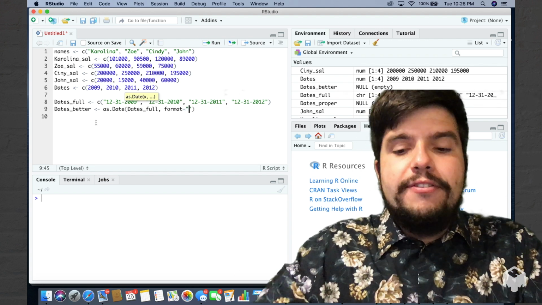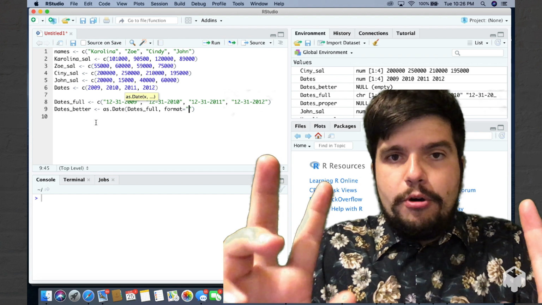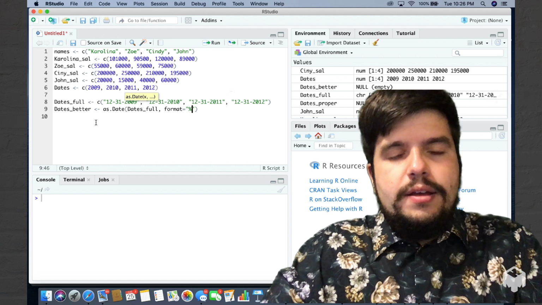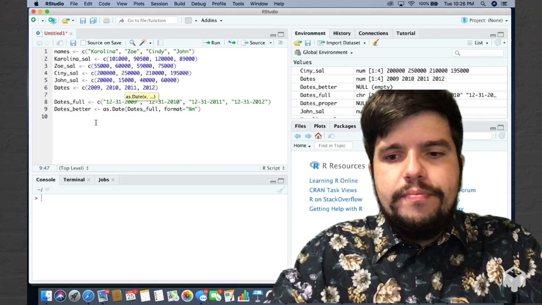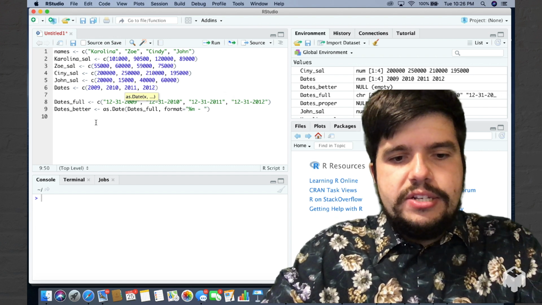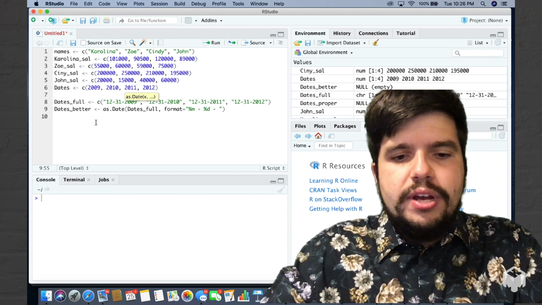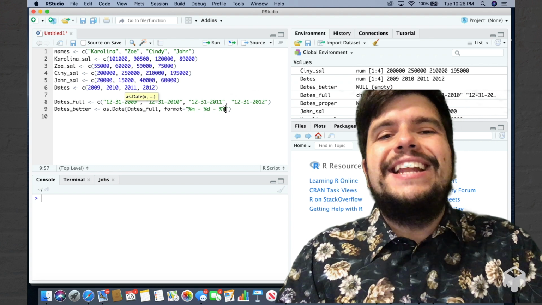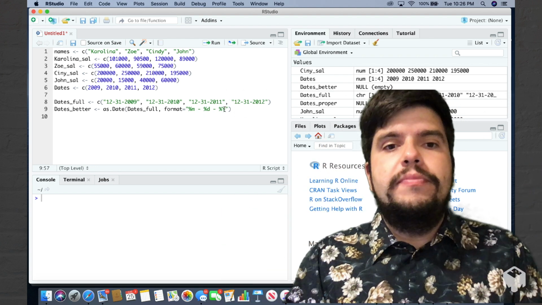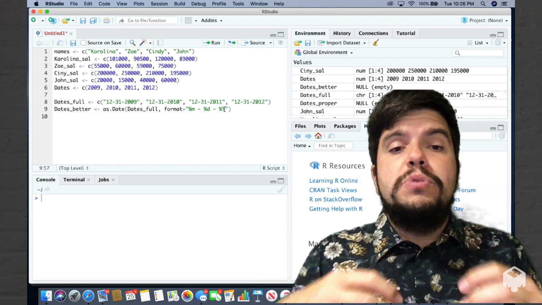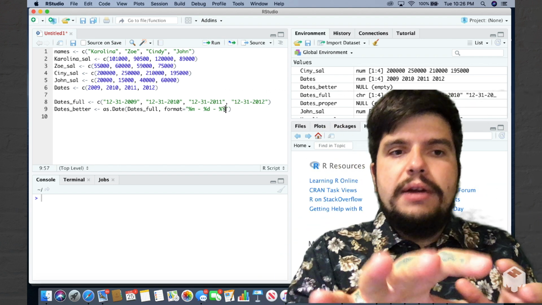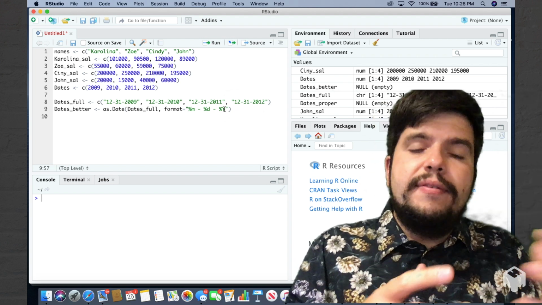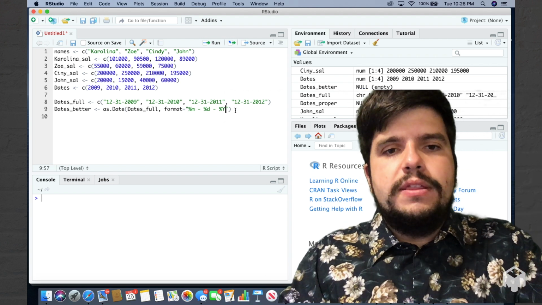In our case, the format will be the following. I'm opening double quotes for my format, and I'm going to say this: %m, dash, %d, dash, %Y, uppercase Y. So my format is month, day, and year, full year, 4-digit year. If I use lowercase y, that would mean that my input data has only a 2-digit year, but in our case, we have the full year, 2009, 2010, 2011. So in our case, the format looks like this.